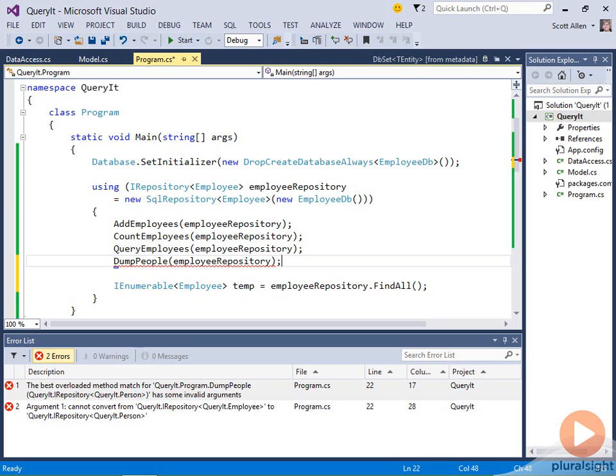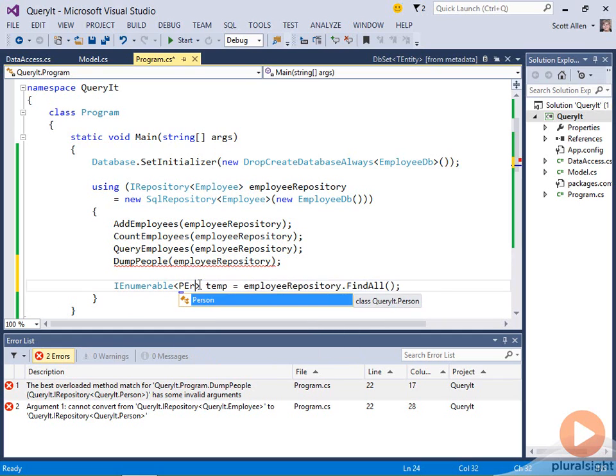So that line of code works, and anyone who does object-oriented programming would expect to be able to reference a derived type using a variable typed as a supertype. But what is surprising about this IEnumerable experiment is that I can change this to work with IEnumerable of person. That line of code the C# compiler doesn't seem to mind. It's perfectly legal. So why can't I do this with my IRepository interface?